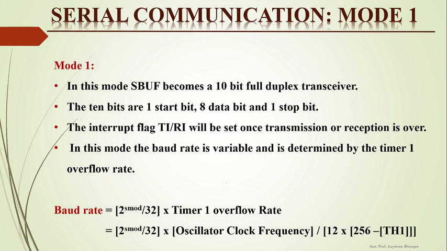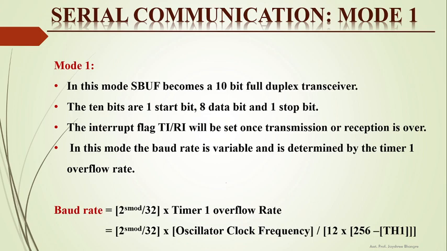Now the serial communication in mode 1. In this mode, SBUF becomes a 10-bit full duplex transceiver. Transceiver means we can use this SBUF in transmission as well as in reception. So it is a 10-bit full duplex transceiver. The 10 bits are 1 start bit, 8 data bits and 1 stop bit. These 10 bits are considered as a frame. The interrupt flags TI and RI will be set once transmission or reception is over.